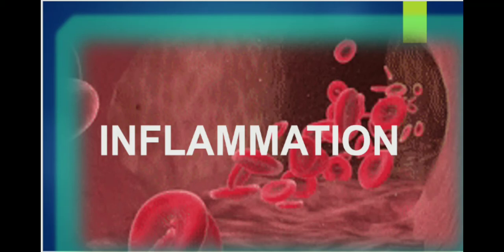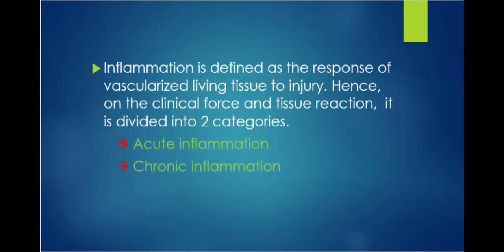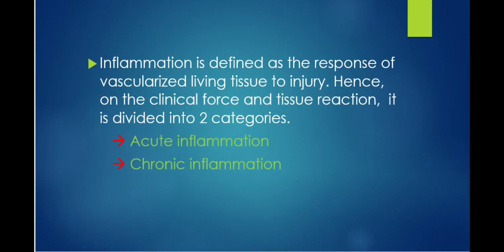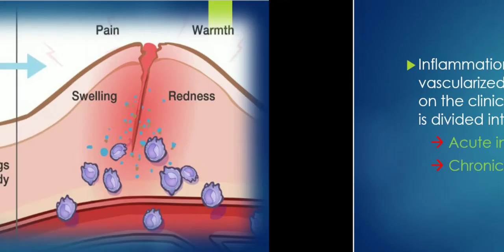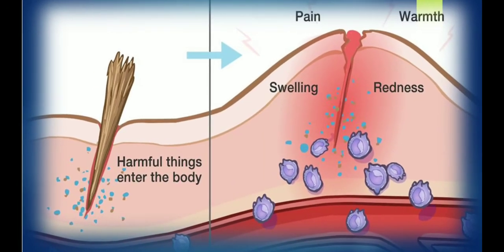Inflammation. Inflammation is defined as the response of vascularized living tissue to injury. Hence, based on the clinical course of the tissue reaction, it is divided into two categories: acute inflammation and chronic inflammation. Acute inflammation. This is characterized by the vascular and cellular events resulting in a more or less stereotyped response of